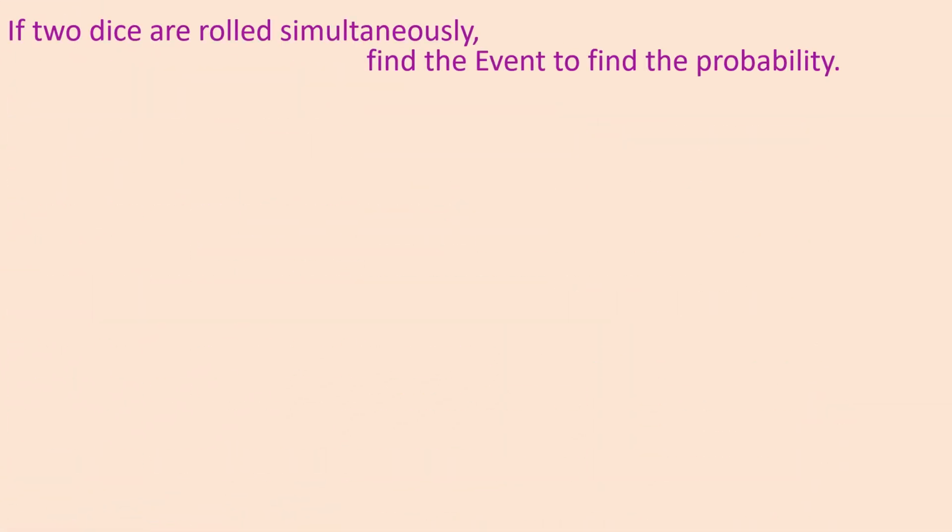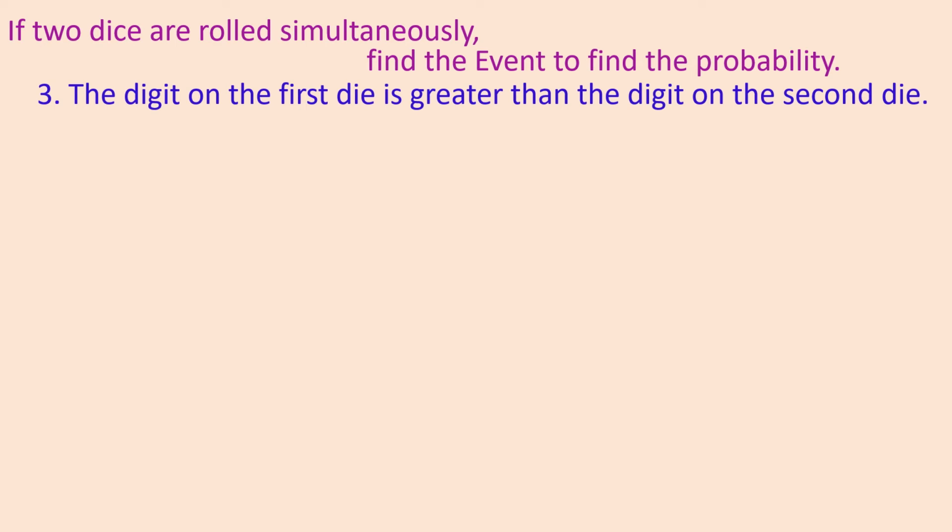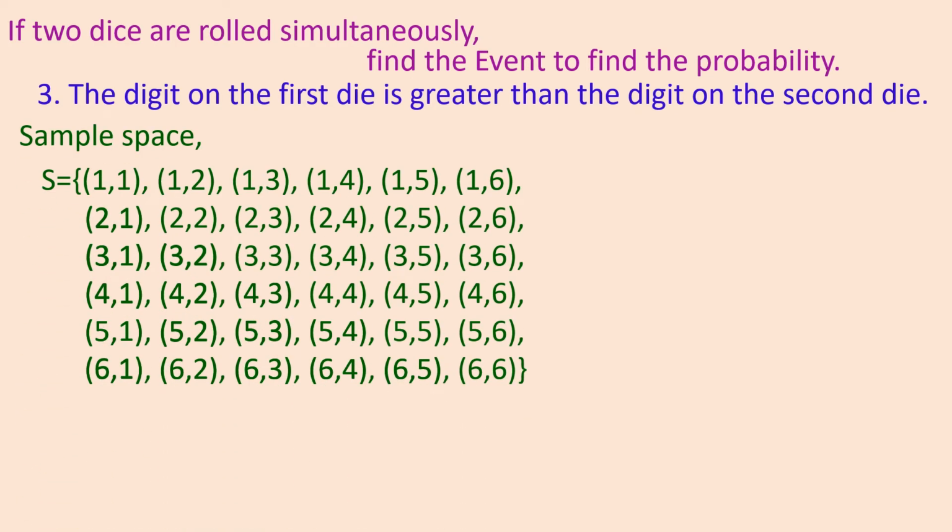Let us go for one more. Here the digit on the first die is greater than the digit on the second die. So let's see that part. Again we want the sample space, and the number of sample points is 36 here. Now see the condition, the event. Which favorable outcomes do we want? The results in which the first die has a greater number than the second die.